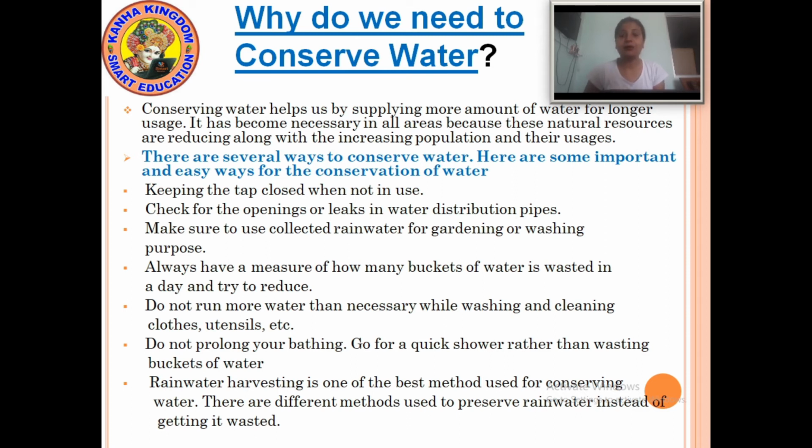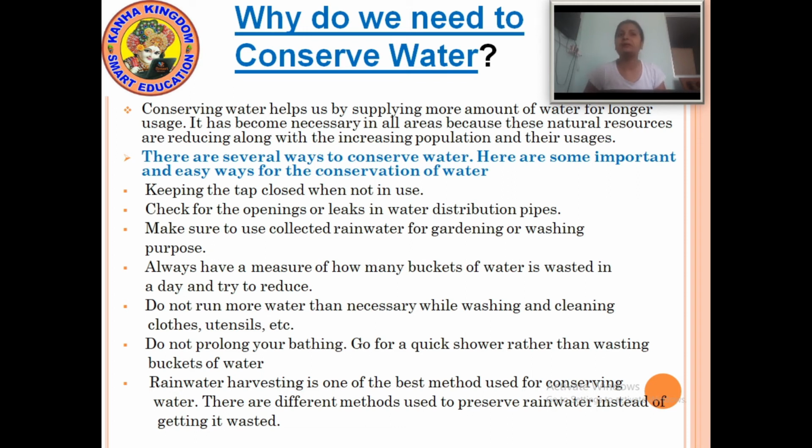The first one is that conserving water helps us by supplying more water for longer uses. It has become necessary in all areas because these natural resources are reducing along with the increasing population and their uses.